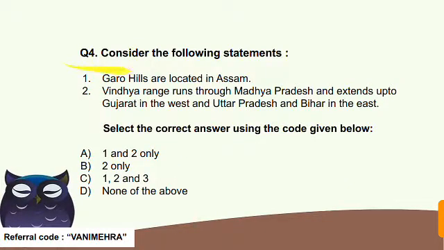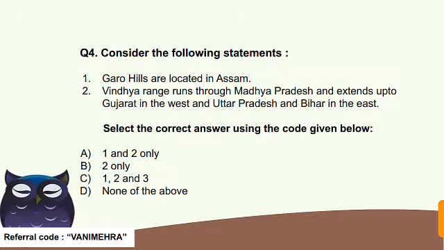Question number 4, consider the following statements. First, Garo Hills are located in Assam. Second, the Vindhya range runs through Madhya Pradesh and extends up to Gujarat in the west and Uttar Pradesh and Bihar in the east. Now select the correct answer using the codes given below. As I already told you, first you try to answer.